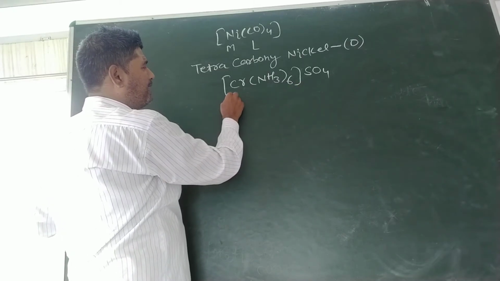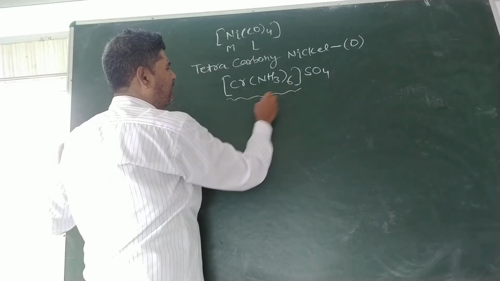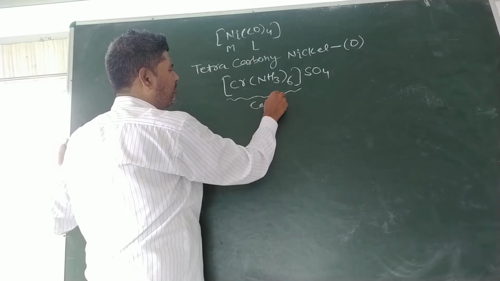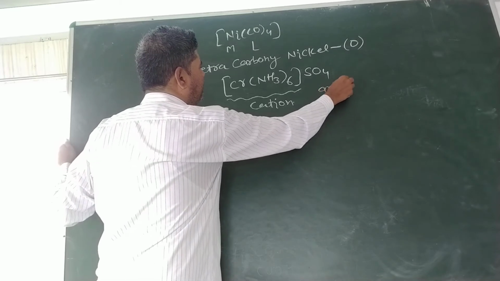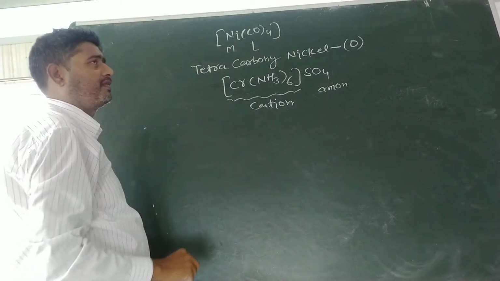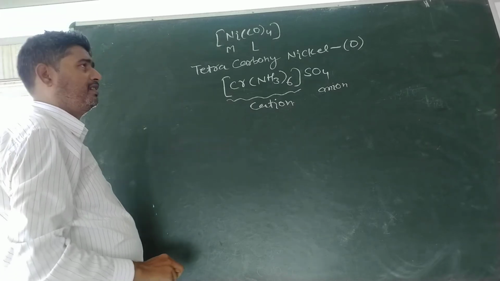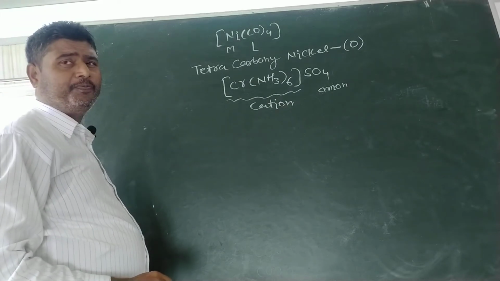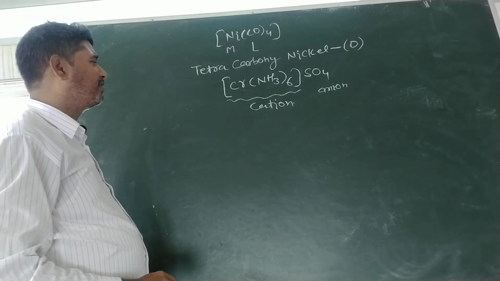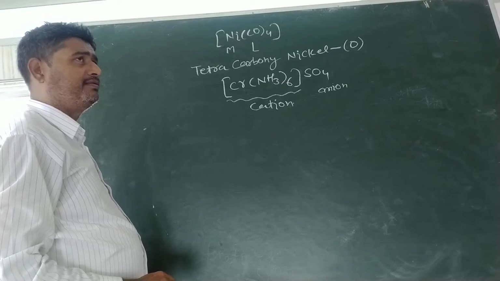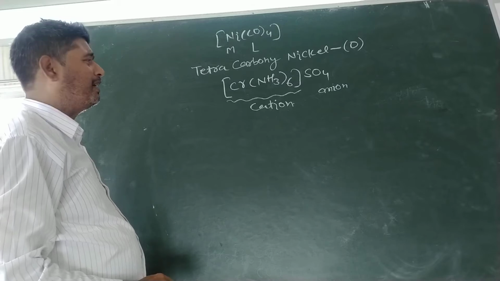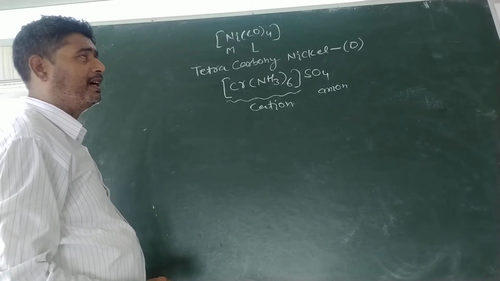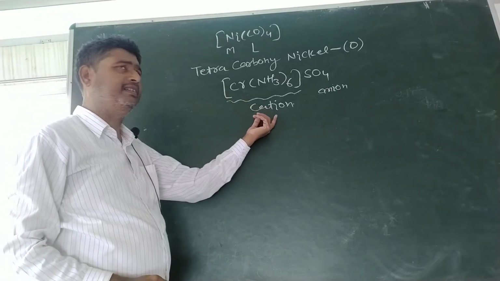It means the coordination sphere will behave as the cation and sulfate as the anion. Accordingly, as per IUPAC, first of all the cation is named, followed by the anion. So we have to write the cation first.